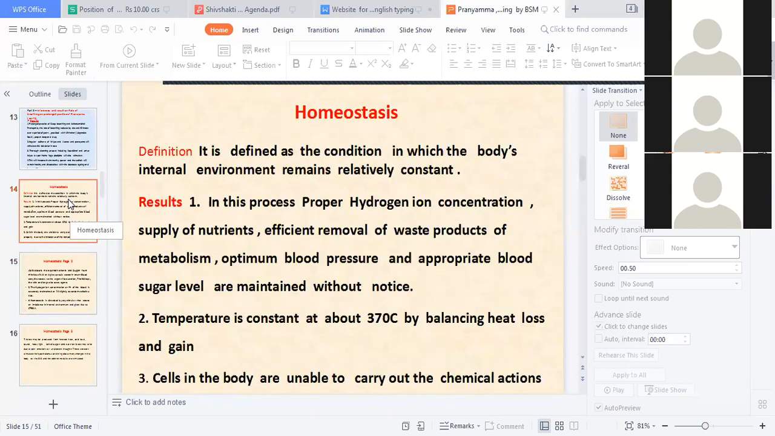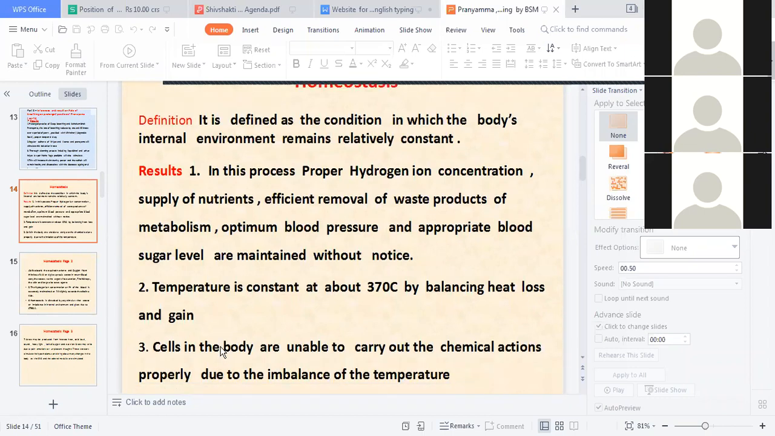Again, I'll go. Homeostasis is defined as the condition in which the body's internal environment remains relatively constant. In this process, proper oxygenation, hydrogen ion concentration, supply of nutrients, efficient removal of waste products of metabolism, optimum blood pressure, and appropriate blood sugar level are maintained without notice. Temperature is constant at about 37 degrees by balancing the heat loss and gain. Cells in the body are unable to carry out chemical action properly due to imbalance of the temperature.